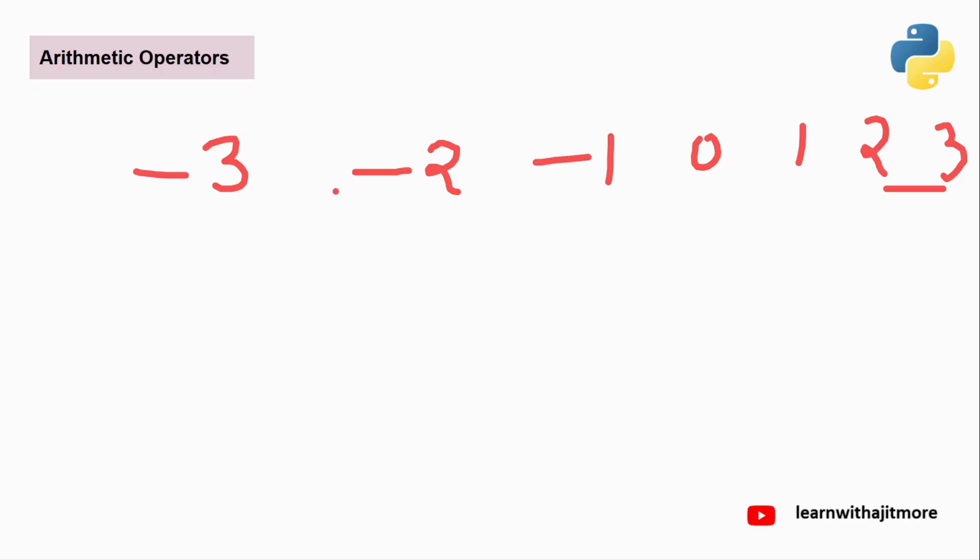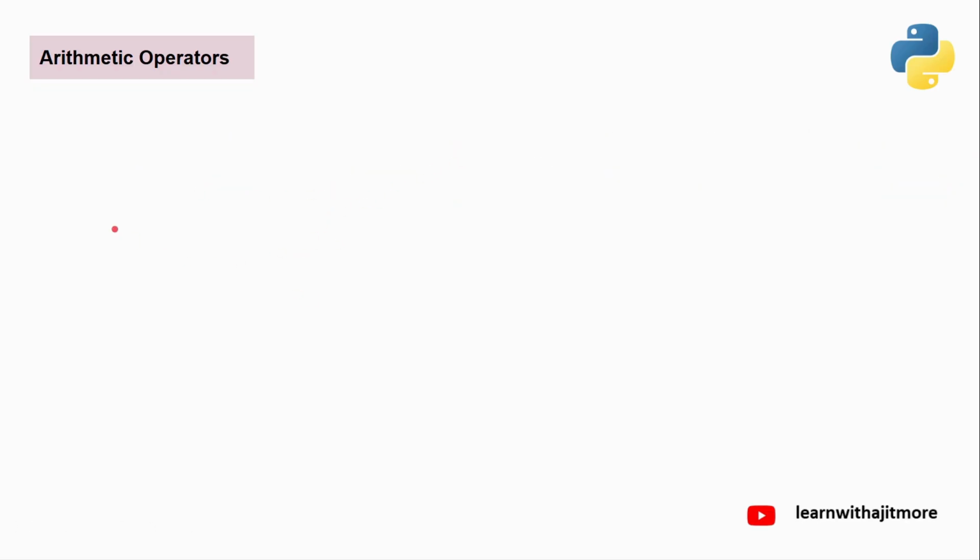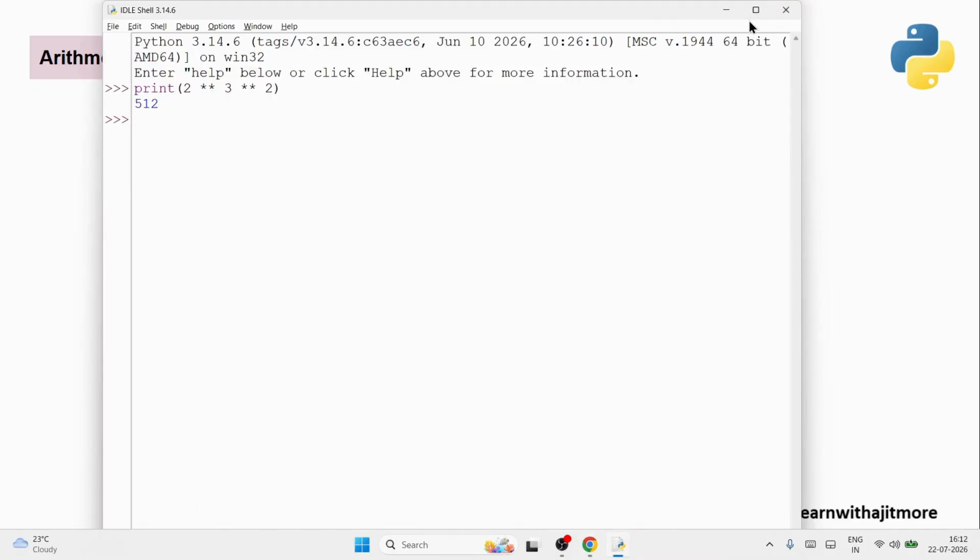Okay, so remember that. And next in that, multiplication, I hope is clear. Then division is clear. Then floor division. And next is modulus. It gives you the remainder. A divided by B. Whatever the remainder is, it will return. I'll just make a clear first this both things. It will be clear to you and then we will proceed ahead.